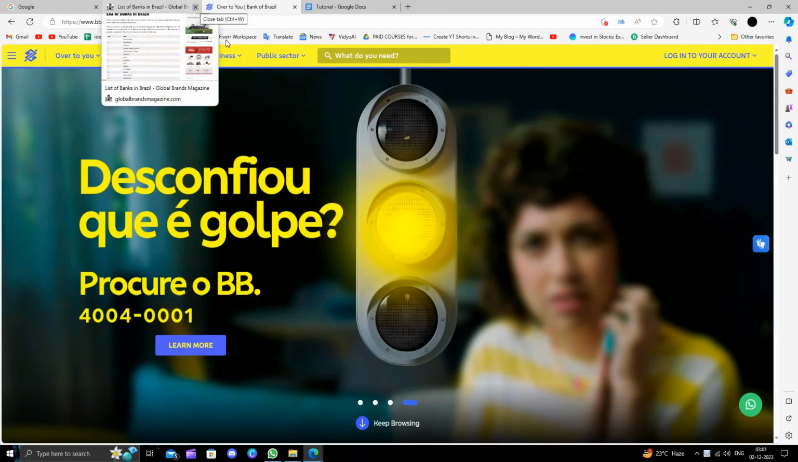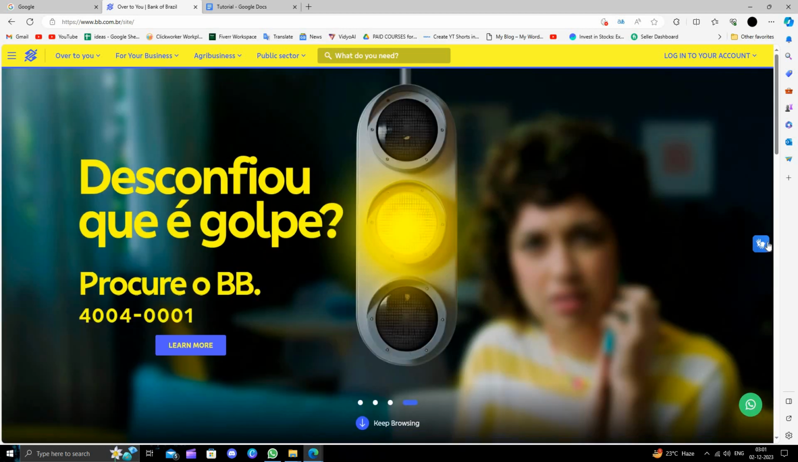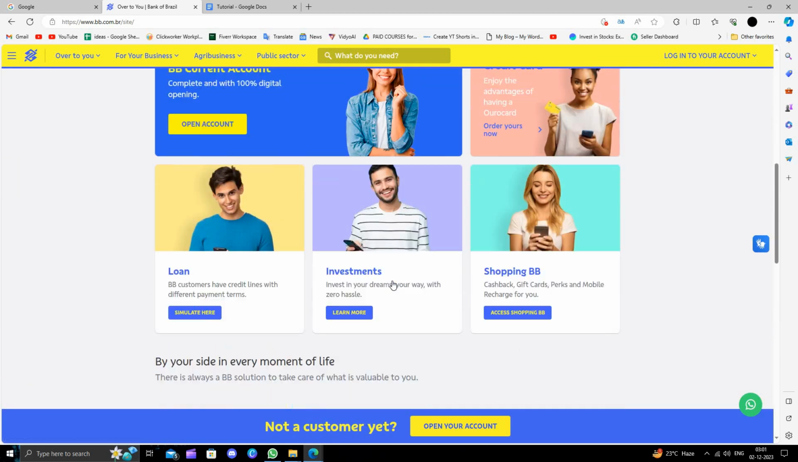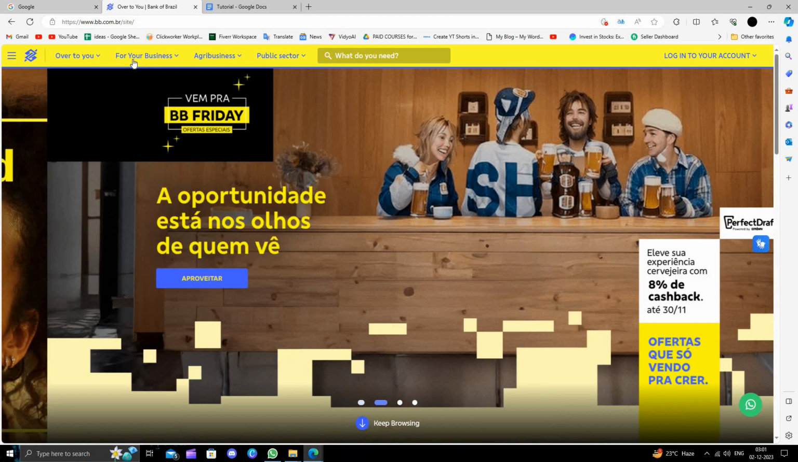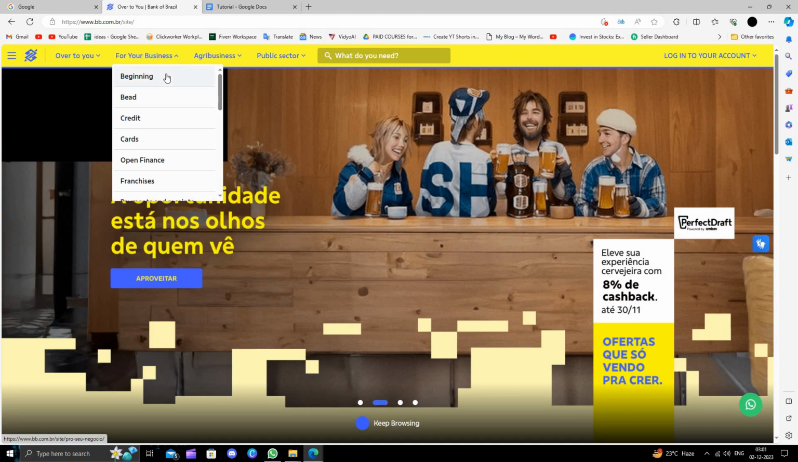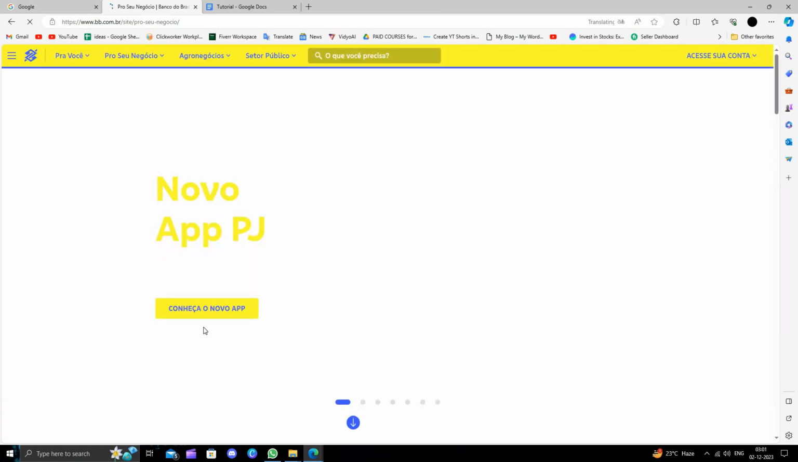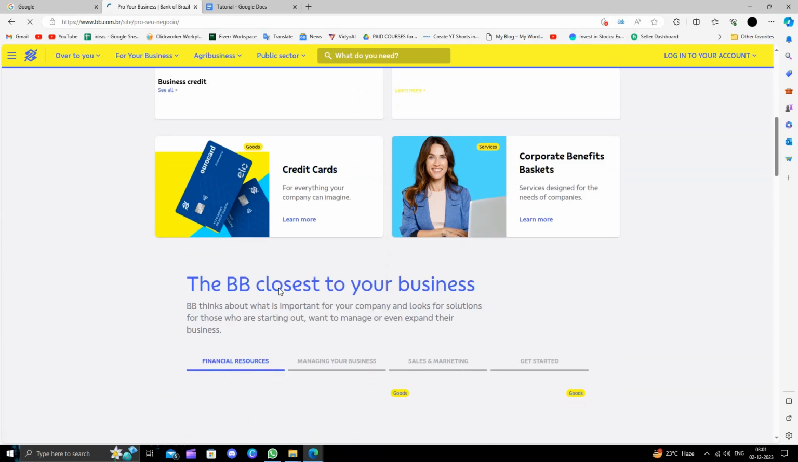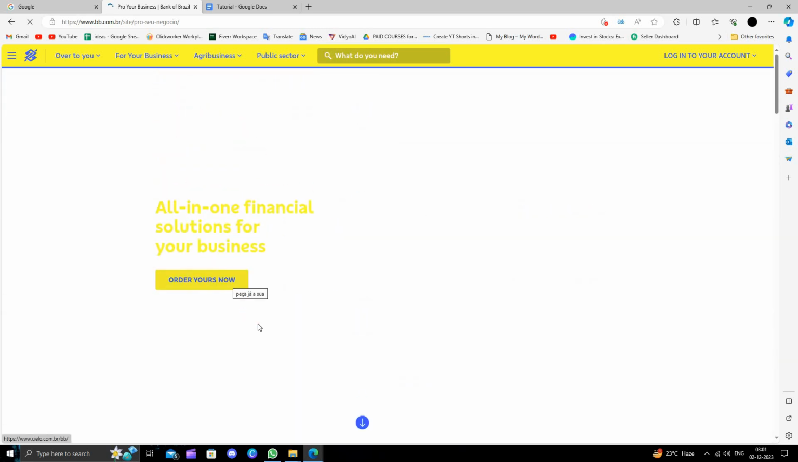So here are the Banco do Brasil website. Here we can see the website. So it's very good. To open an account for your business, I will just click here. So you are beginning. Okay, so here we'll just go to beginning. Here I can just apply to get to know the new app and open your business account. This site will be loading.